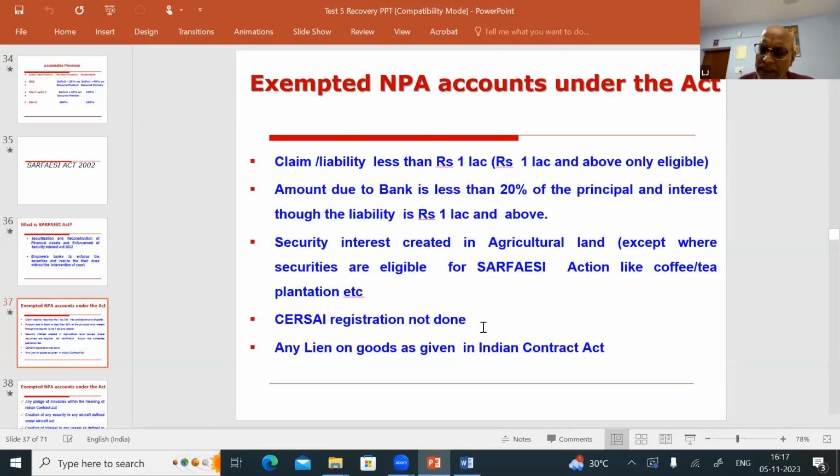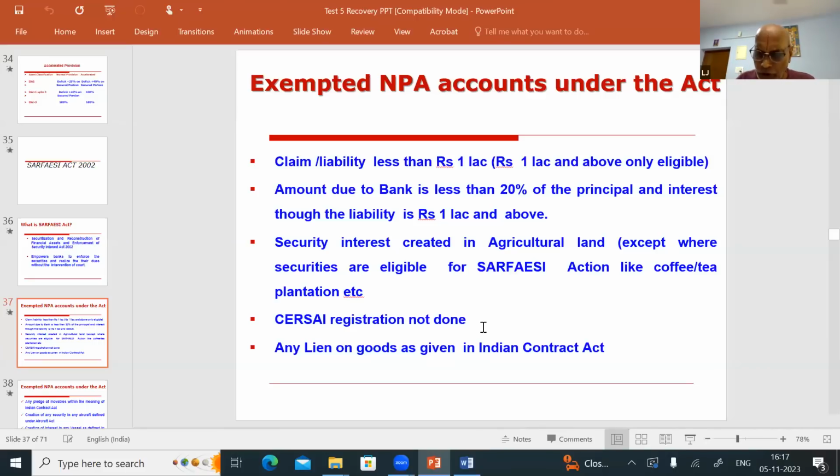SARFAESI registration is a must both for immovable assets, wherever you are putting through a mortgage transaction, and wherever you are getting a charge by means of hypothecation, particularly the movable item, that is also eligible under SARFAESI. SARFAESI is eligible for both movable and immovable.